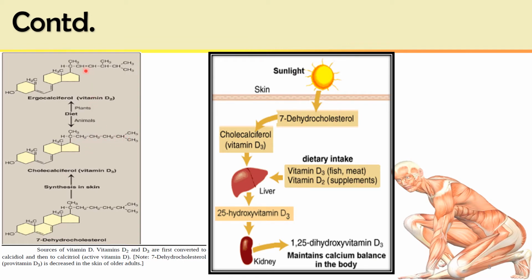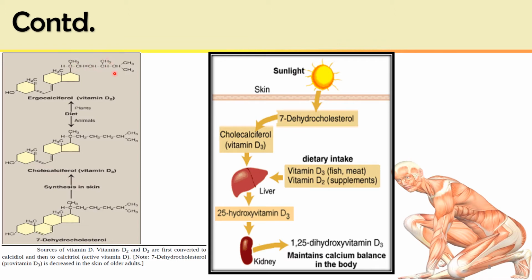Here it is a double bond and there is no double bond. So this is the structural difference between cholesterol, 7-dehydrocholesterol, cholecalciferol, and ergocalciferol.